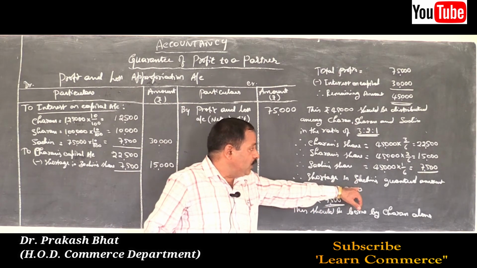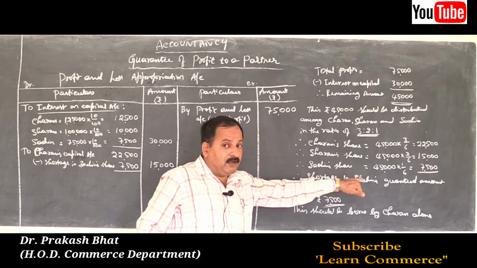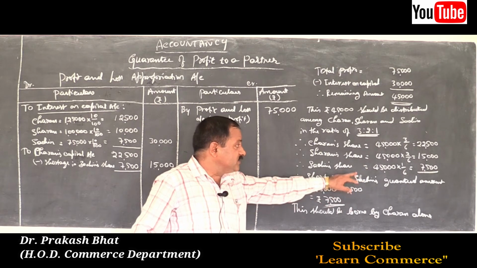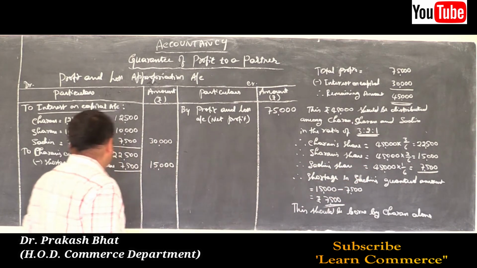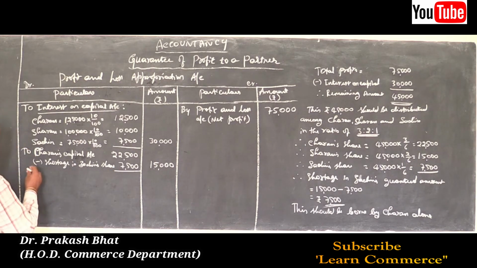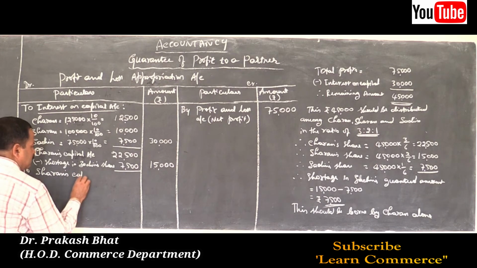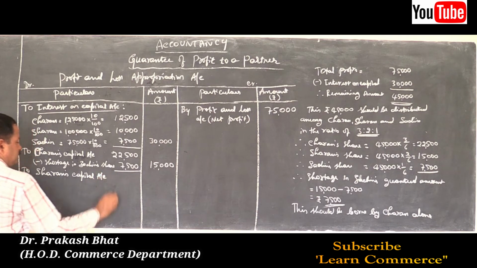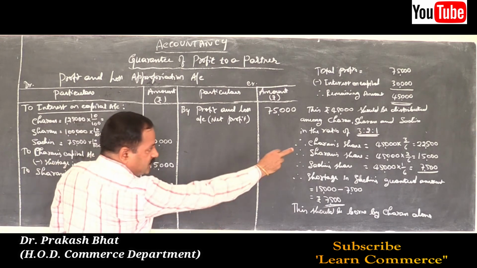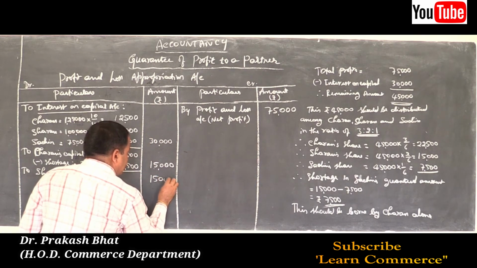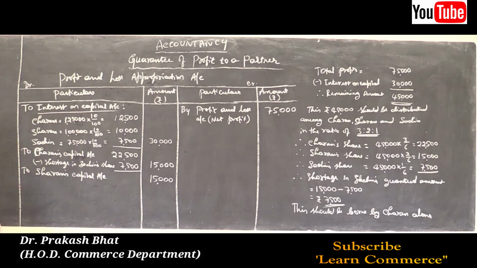So the total amount of Sachin is the guaranteed amount of 15,000. The actual amount payable to Sachin is 7,500 as per the profit sharing ratio. So the shortage should be borne by Charan alone, so we have deducted it from his account. To Sharan's capital account, there is no change because he didn't give any guarantee. Sharan's capital account, how much is it? See the calculation there, 15,000 he will get, straight away we will provide, we will not deduct anything here.